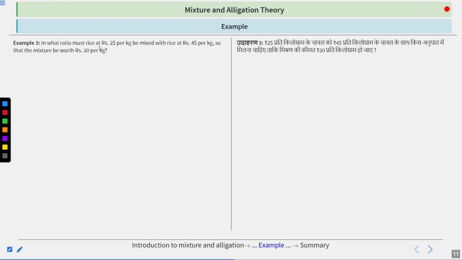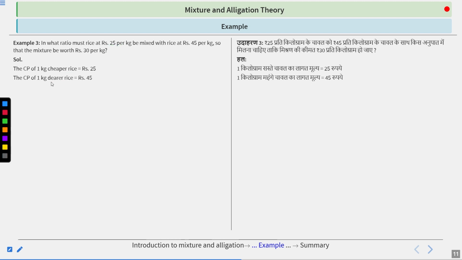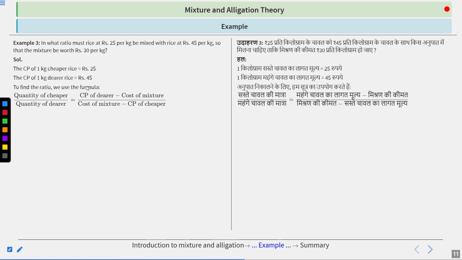In what ratio must rice at rupees 25 per kg be mixed with the rice at rupees 45 per kg, so that the mixture be worth rupees 30 per kg? Clear? So the CP of 1 kg cheaper rice is 25 rupees. It is given in the question. And CP of 1 kg dearer rice, we can say costlier rice, is also given, 45 rupees. And we know that the mixture price, the average price, should be 30 rupees per kg. So we again use the formula.